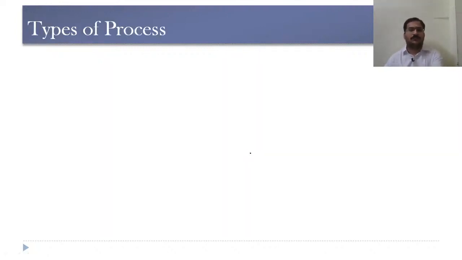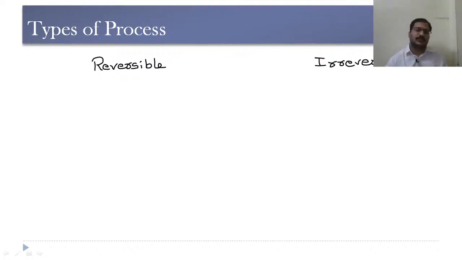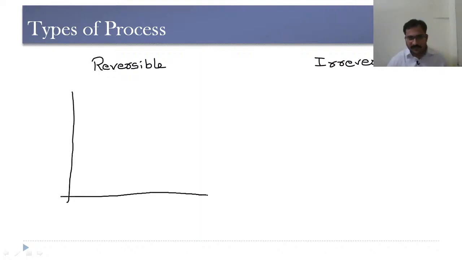Now coming to the types of process, here we come across two different processes. One is reversible process. The second one is irreversible process. So when we consider a reversible process, let me consider a PV diagram like this, pressure volume diagram. Now process 1 to 2 in the previous case has happened like this, 1 to 2.